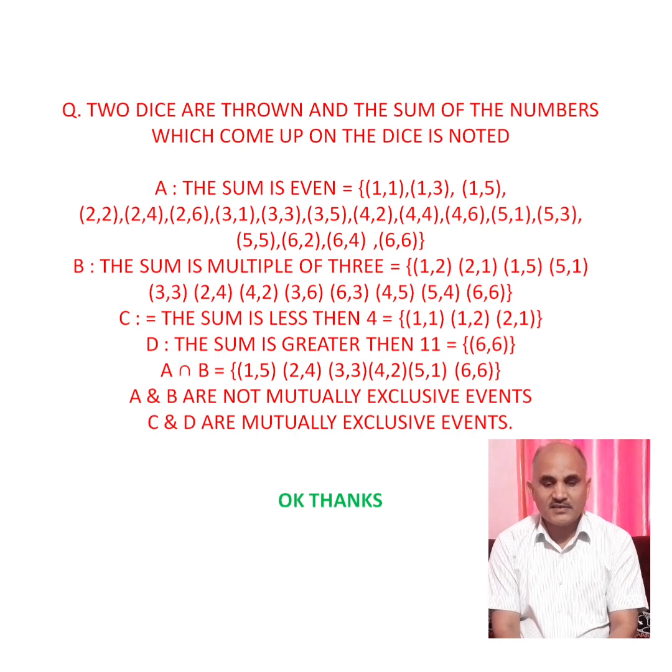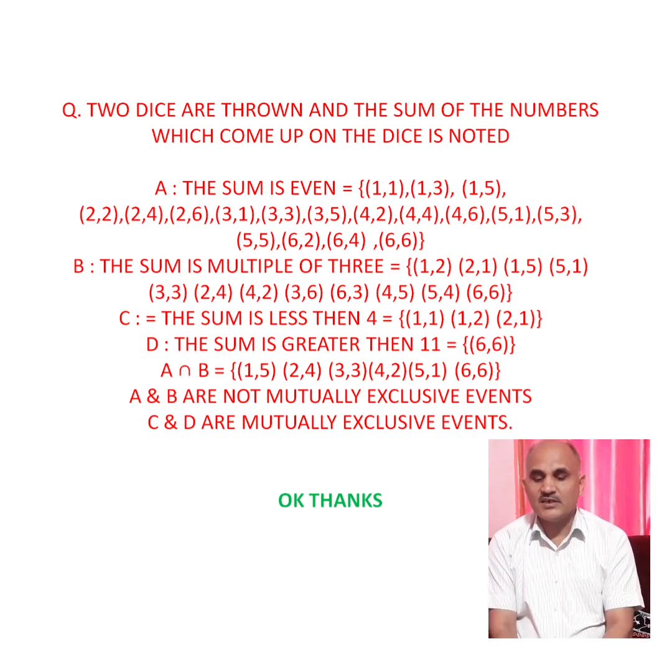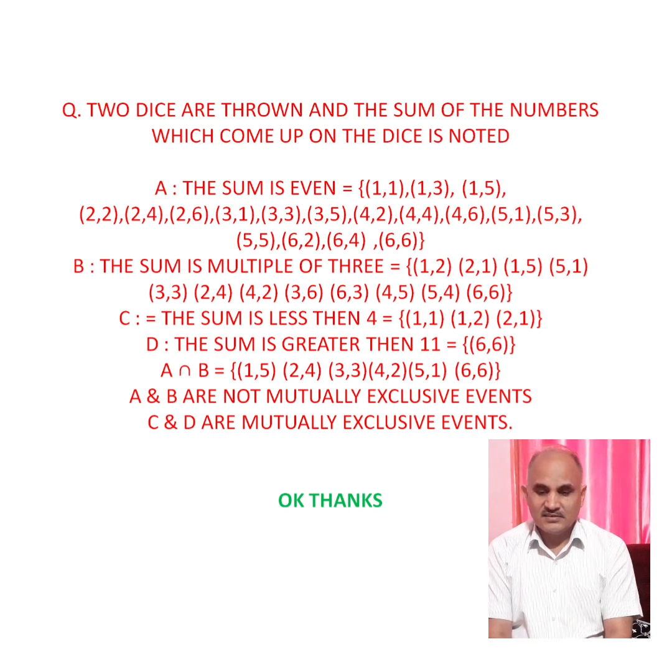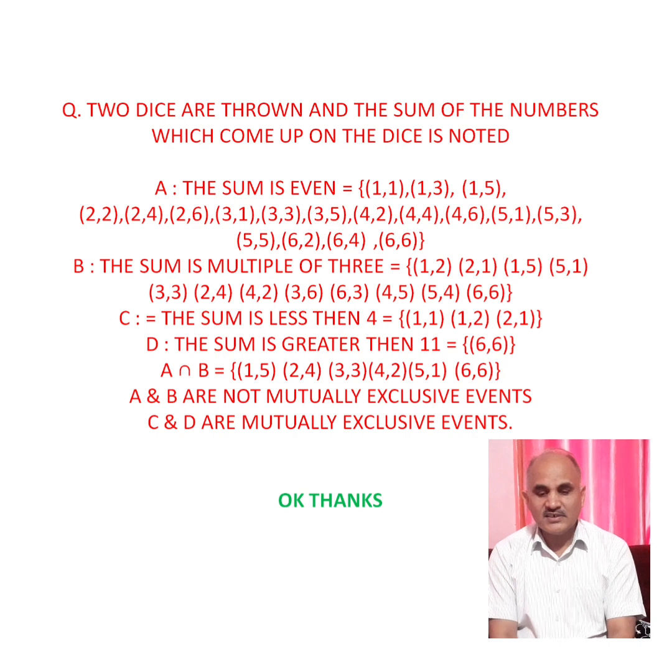B be another event where the sum is a multiple of 3. Multiples of 3 are 3, 6, 9, 12, 15 and so on. So the ordered pairs are 1 2, 2 1, 1 5, 5 1, 3 3, 2 4, 4 2, 3 6, 6 3, 4 5, 5 4 and 6 6. The sum of all these ordered pairs is a multiple of 3.